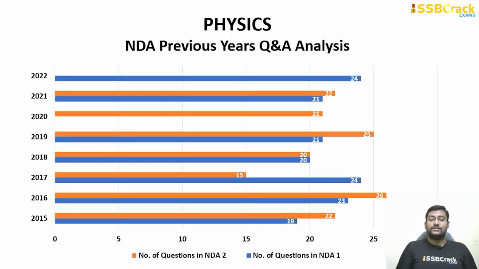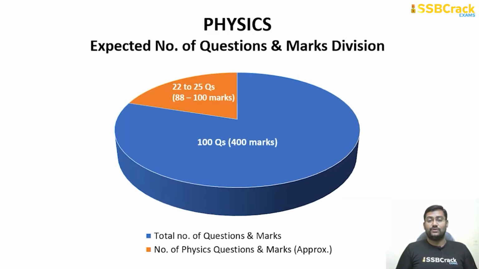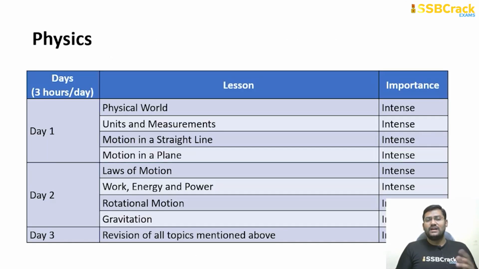The first important one is physics. Look at the NDA 1 2022 question paper: a whopping 24 questions came from this. The highest number of questions in that paper were from physics, and consistently you can see 22, 21, 21, 25 questions were asked in previous examinations. Following the same trend, you can expect around 22 to 25 questions in the upcoming NDA examination, which can easily fetch around 88 to 100 marks. So 3 hours per day will be more than enough for the 100-day strategy, I would suggest.